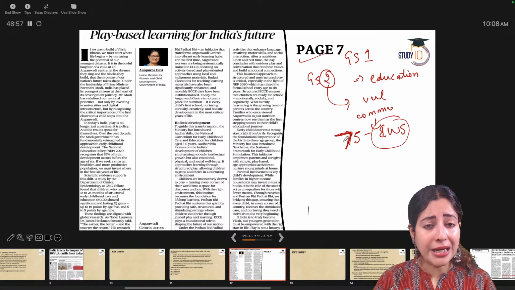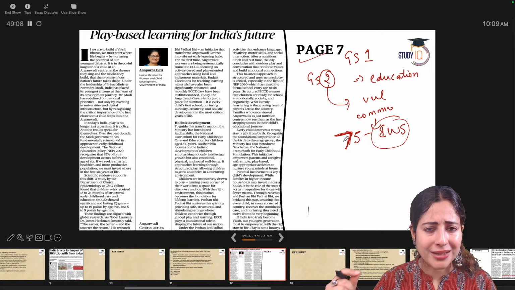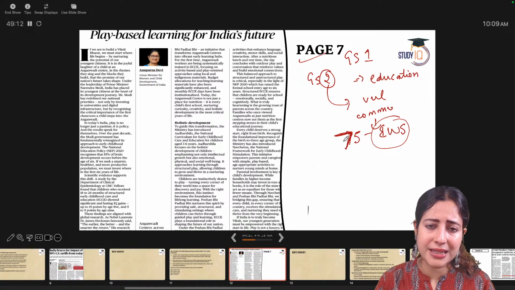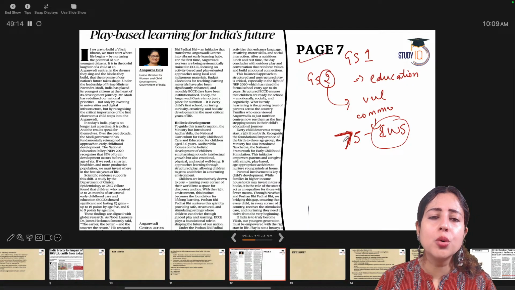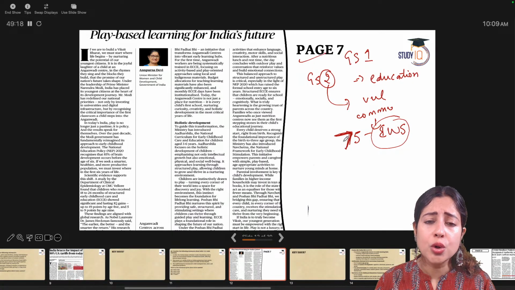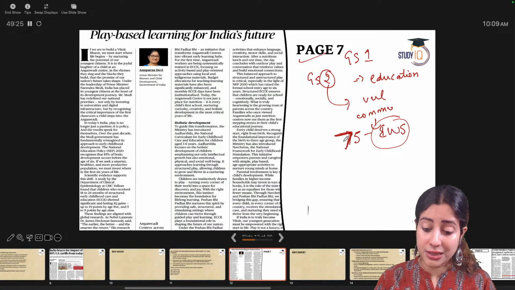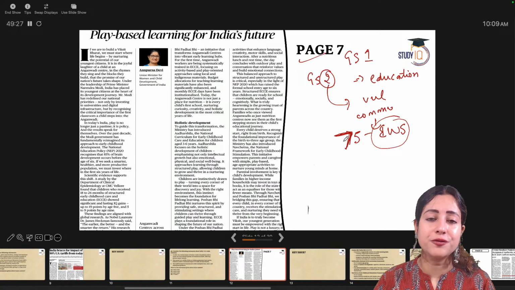Rather than trying to work for adult education, rather than trying to suddenly teach people vocational skills, it's much easier to work at the ground level. Article says a child under the age of 5 is like clay. If you mold that child properly, the child will become an adult who will not only be very educationally empowered, healthy in terms of body and mind, but also the child will become a major asset for your economy.